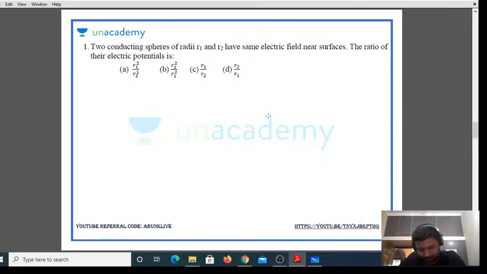Now, two conducting spheres of radii R1 and R2 have the same electric field near their surfaces. Try to understand.